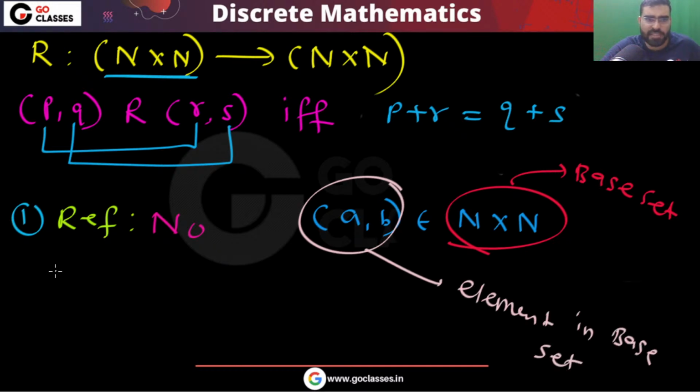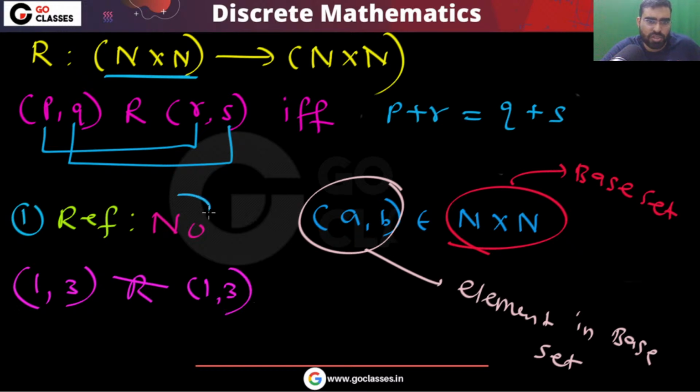This is an element in the base set. So you can easily see that A comma B may or may not be related to A comma B, right? May or may not. For example, you can see that 1 comma 3 is not related to 1 comma 3. So this is not reflexive.